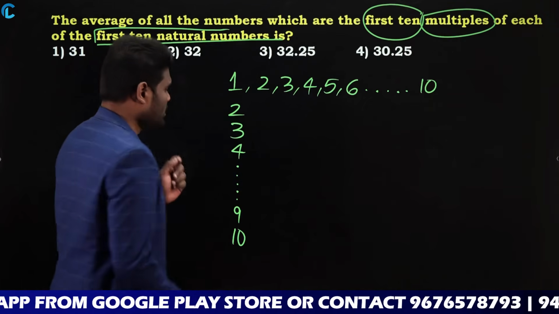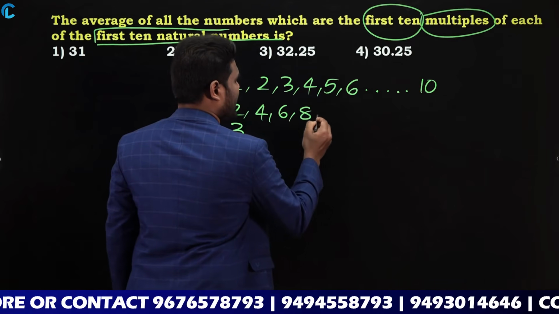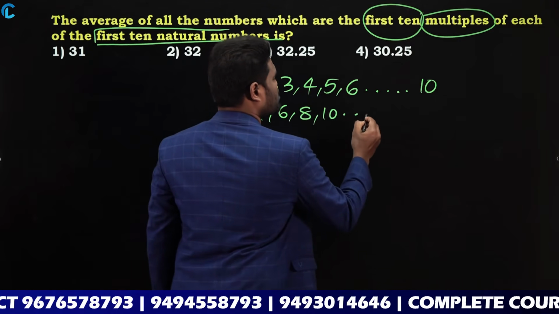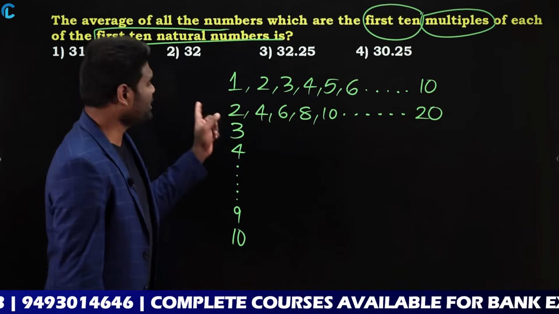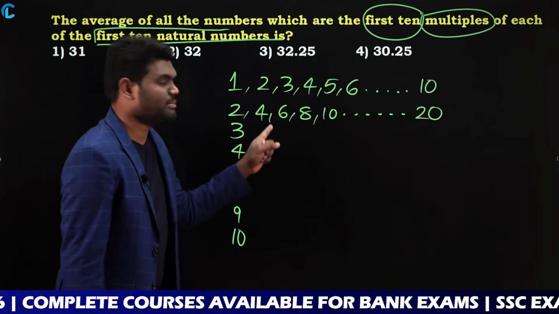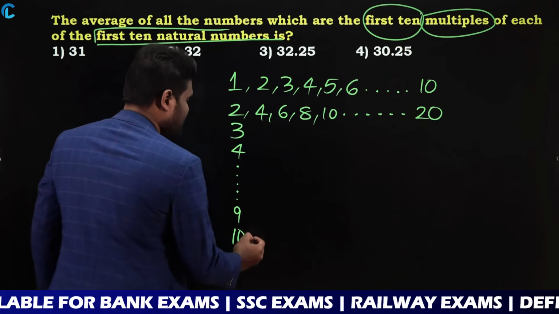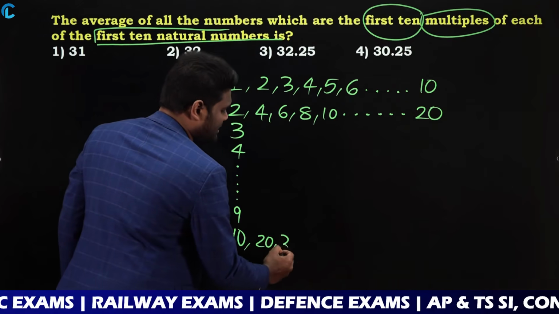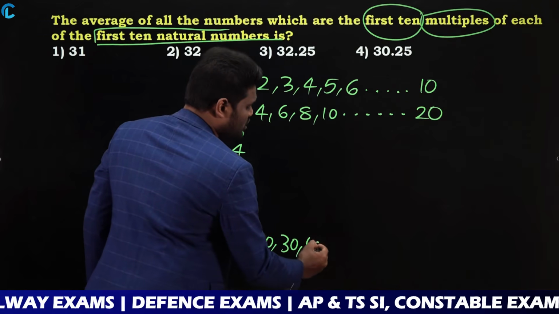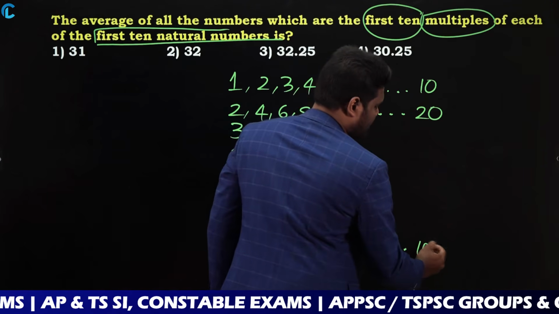Similarly, if you look at 2, for 2 it is going to be 4, 6, 8, 10, so on, till how many? 20. Just multiply something with the 2 table. 2 1 time, 2 2 times, 2 3 times, 2 4 times, 2 5 times, so on, till 2 10 times. Similarly, for this one, 10 1 time, 10 2 times, 10 3 times, 10 4 times, so on. It is going to be 10 10 times, that is 100.